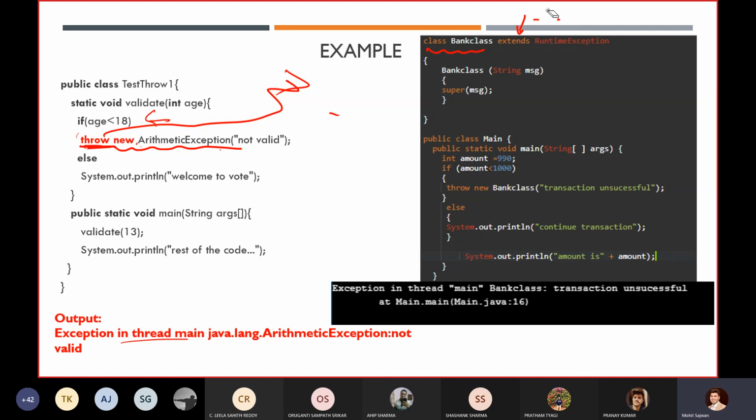Now, the question that comes to your mind is, sir, why does this code get executed? Because in this entire program we don't have this runtime exception class, and we are not importing any packages too. So where are we getting it from?